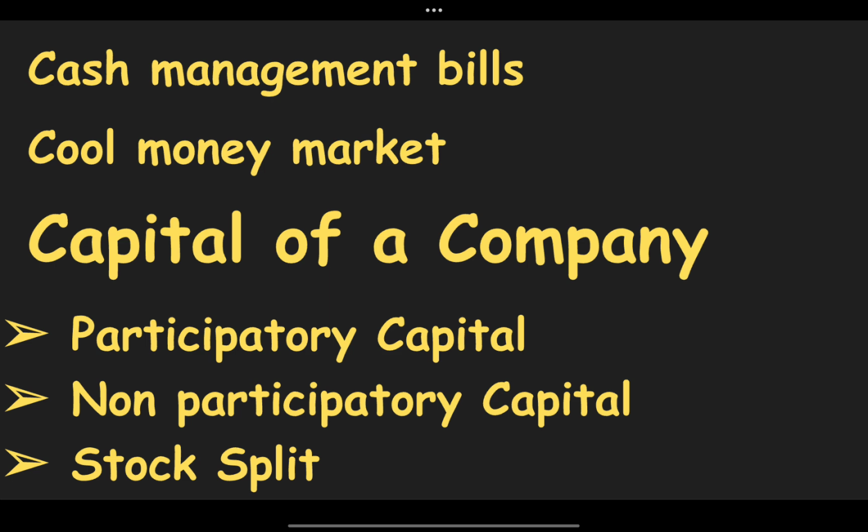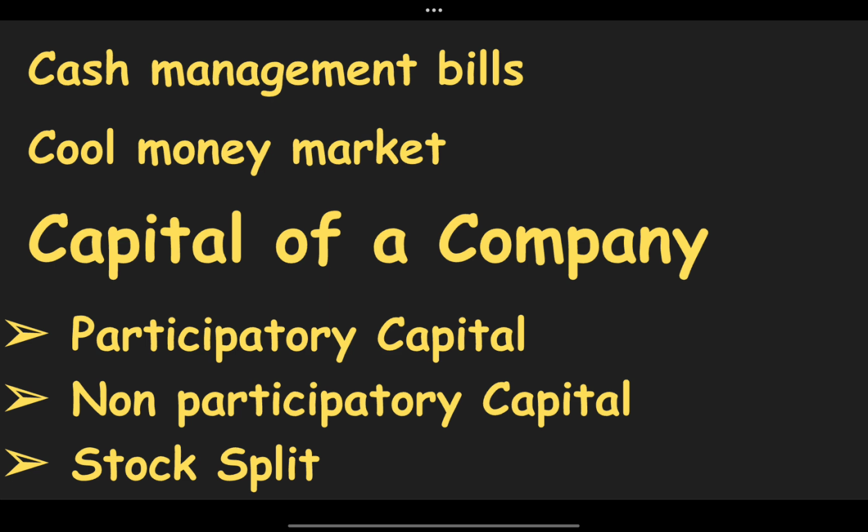Second difference is that the profits are fixed in advance. So the people who have preference shares, their profit is always fixed, whereas for those who have equity shares, advance fixation is not done. Third, there is no participation of the preference shareholder in the losses, whereas equity holders have to participate in the losses also. The preference shareholders do not participate in any of the liabilities, whereas the equity shareholders have to participate in the liabilities.